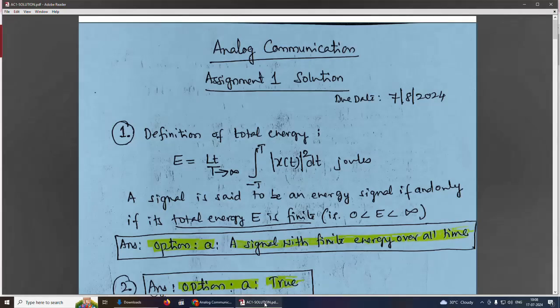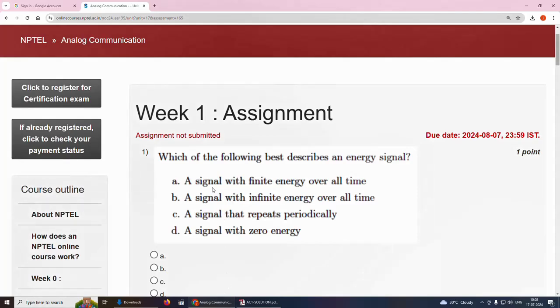The solution is, the definition of total energy is E equal to limit t tends to infinity, integration minus t to t, x of t magnitude square dt, joules. A signal is said to be an energy signal if and only if its total energy E is finite, that is E is less than infinity, greater than 0. So the answer is option A, a signal with finite energy over all time.